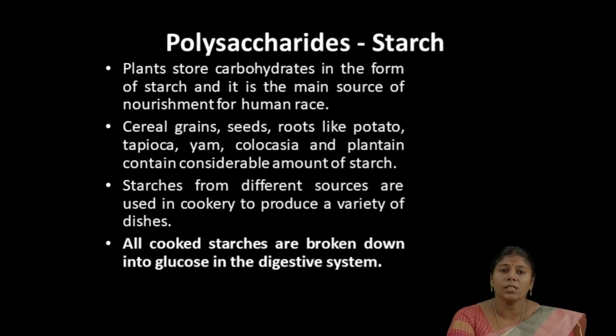Different food sources contain different types of starches, and they are used in cooking as a thickening agent. After we cook the cereals or roots and tubers, the starch present in it gets broken down into glucose in our digestive system.